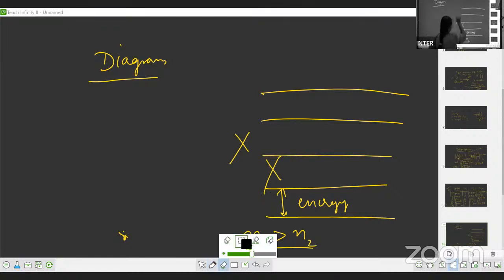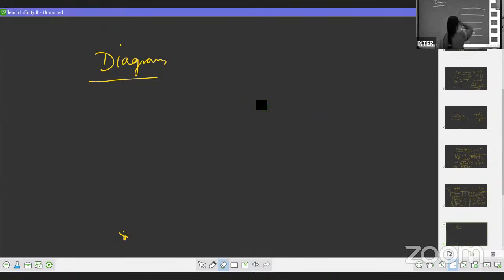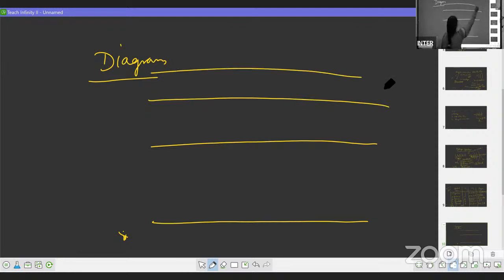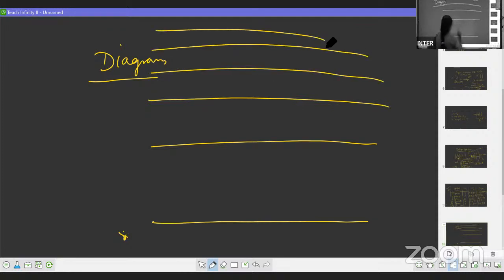Okay. तो कैसा draw करना है? For orbits, again orbits. Okay. Third. And so on. Look at the diagram.